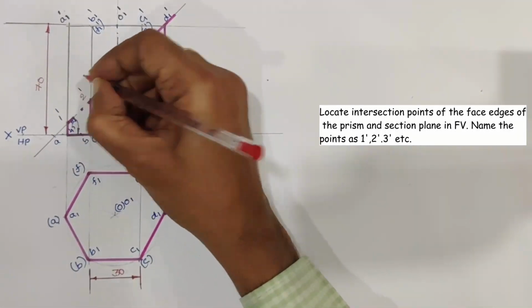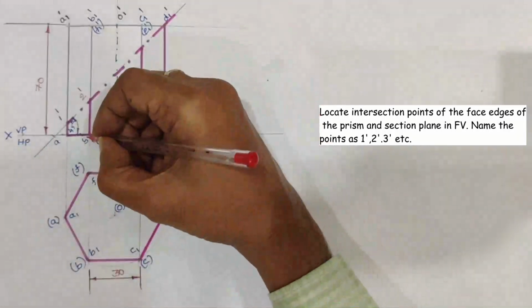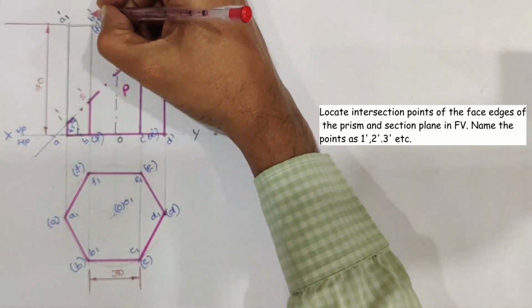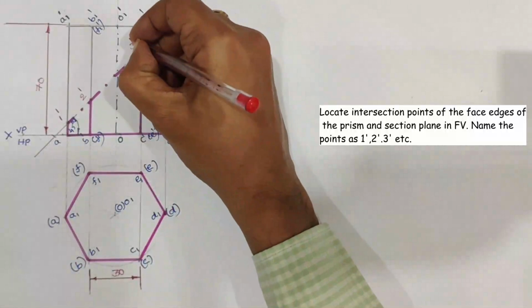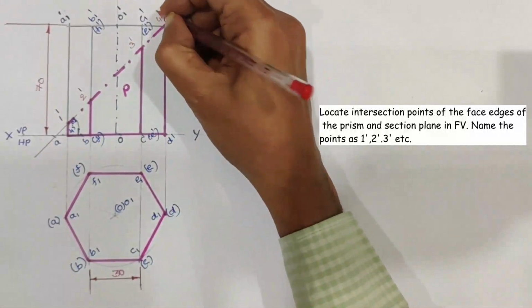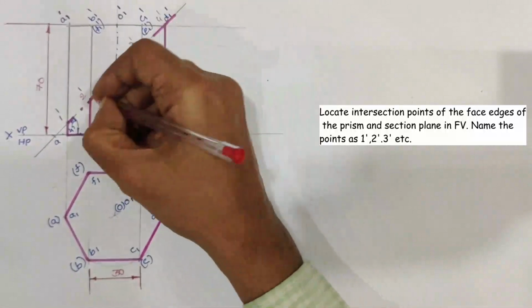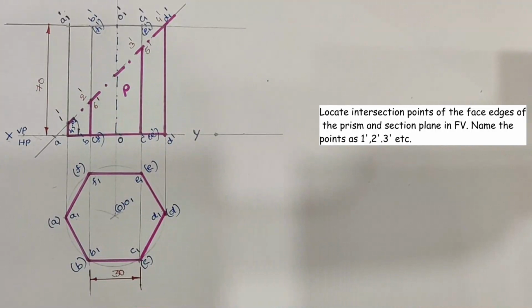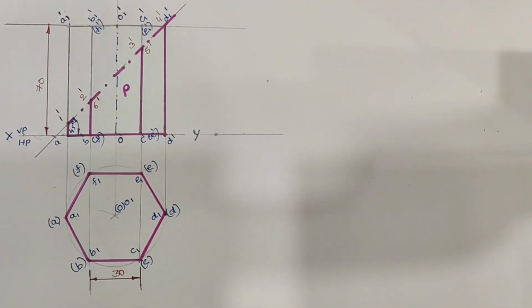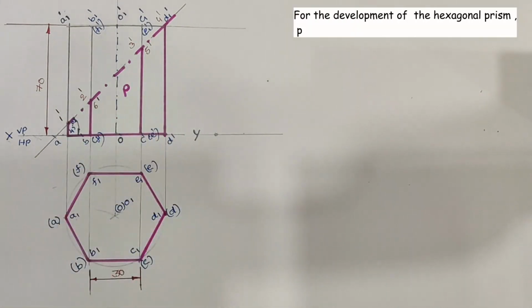2 dash is the intersection point of the section plane as well as B dash and B1 dash face edge. Similarly, we'll get remaining points, namely 3 dash, 4 dash, 5 dash, 6 dash on the remaining face edges of the hexagonal prism. The method which we are going to use for the development of the part P of the hexagonal prism is parallel line method, and it is also called stretch out line method.